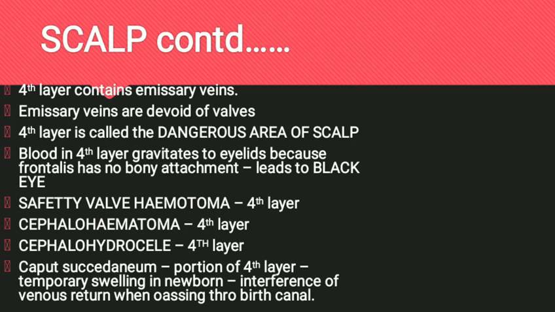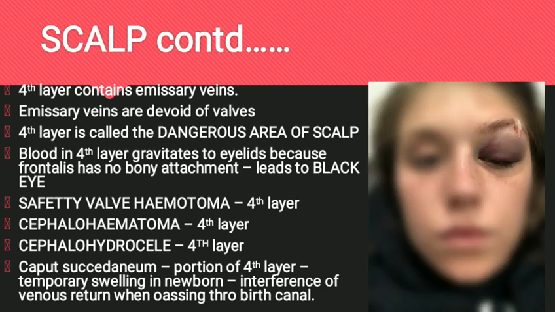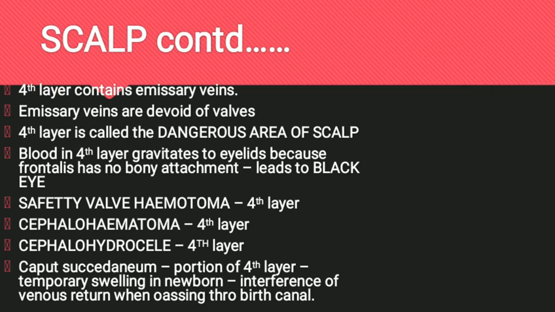A blow to the skull can lacerate the emissary veins, and it causes collection of blood in this potential space, which causes a generalized swelling. The blood in the fourth layer can easily gravitate into the eyelids because of the non-bony attachment of the frontalis muscle, which leads to a condition called black eye. The fourth layer is also called the safety valve hematoma.